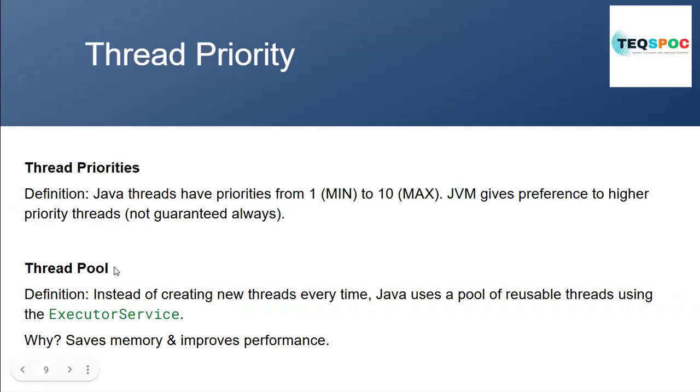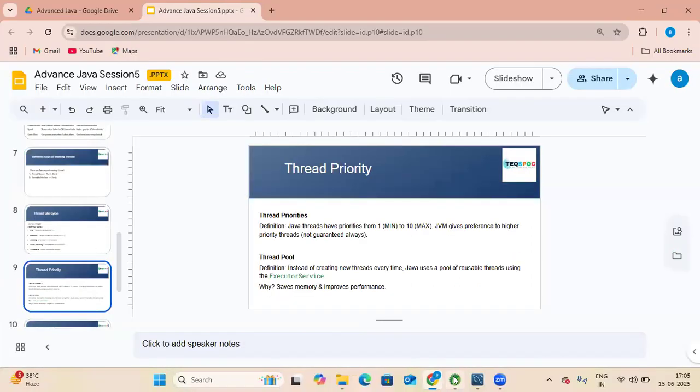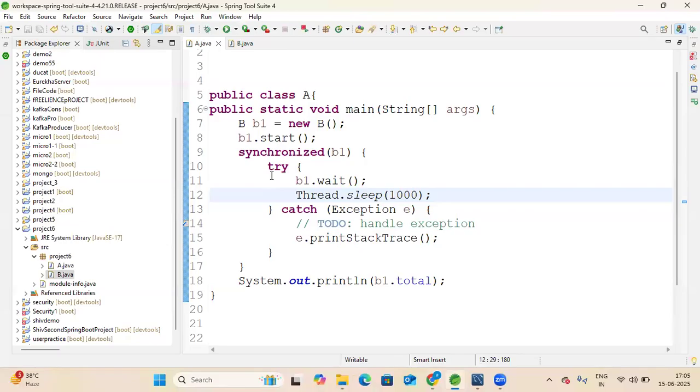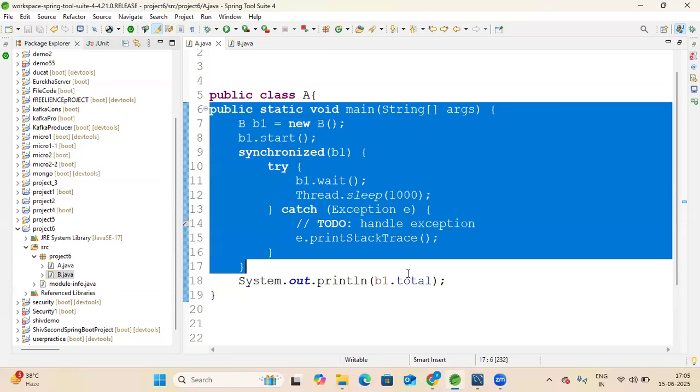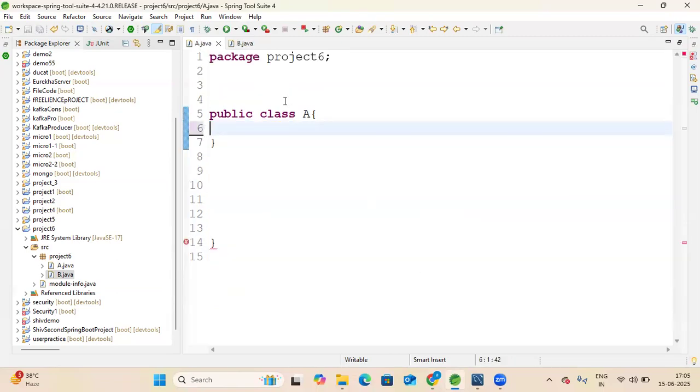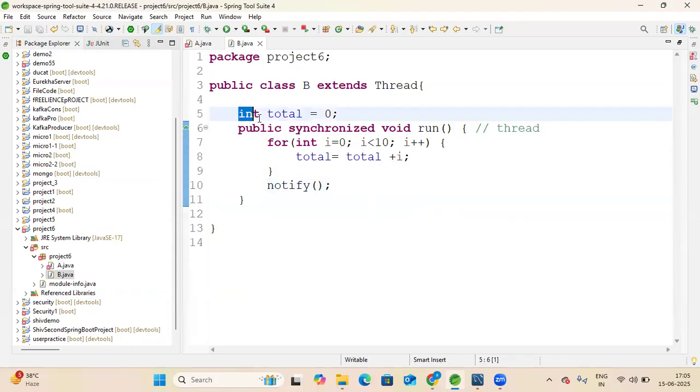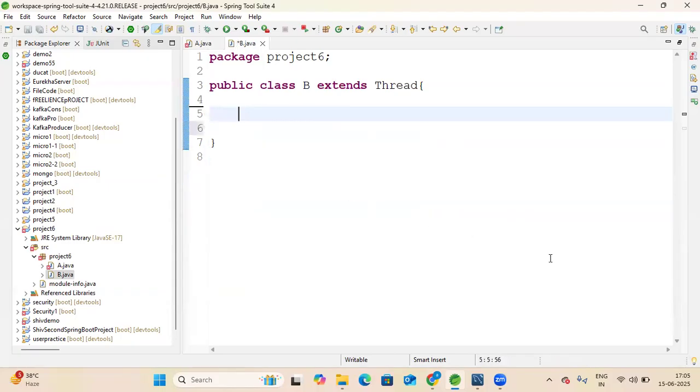What is a thread pool? Coming to thread pool, first let me show you the thread priority, how we set the priority and how we get it. Let me remove all this. We have a class B, and one variable, String name, currently unassigned.